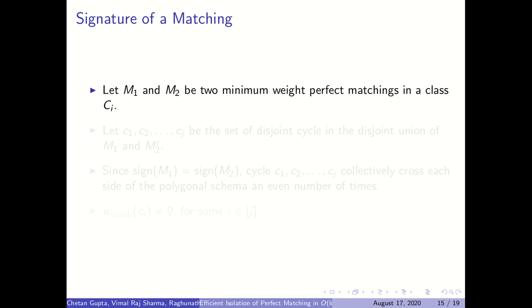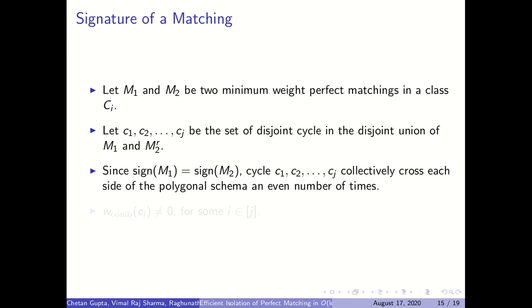So let's say M1 and M2 are two minimum weight perfect matchings within a class, let's say Ci, and again we take the disjoint union of M1 and M2 reverse, and C1, C2 till Cj are the set of cycles obtained by taking the disjoint union. Now since the signatures of M1 and M2 are the same, and in the disjoint union we remove the common edges, we can say that these set of cycles C1, C2 till Cj will collectively cross each side of the polygonal schema an even number of times.